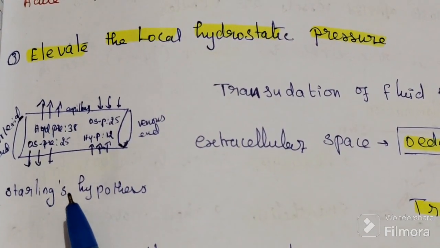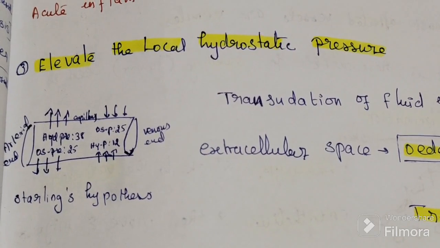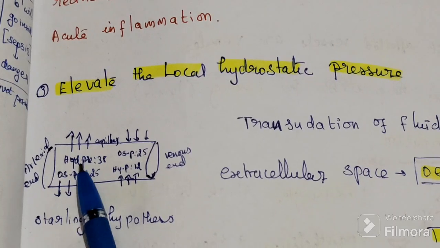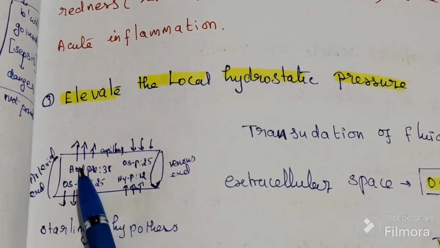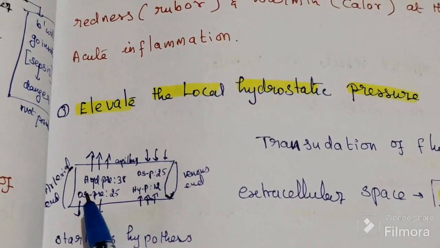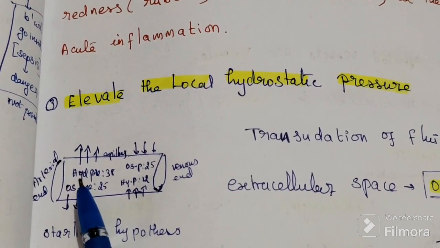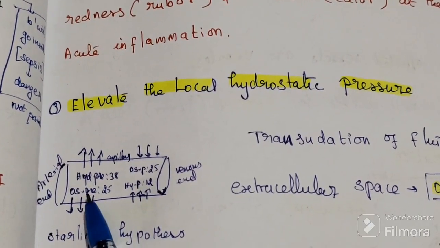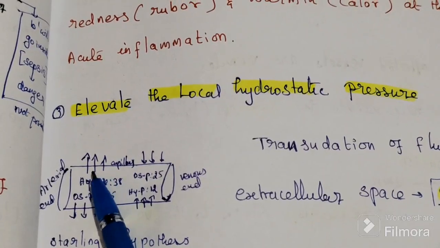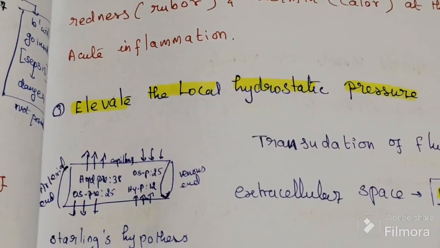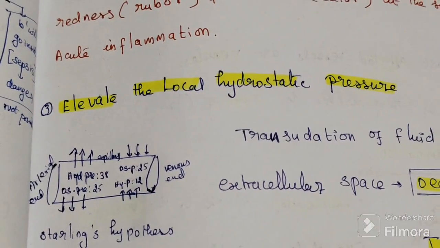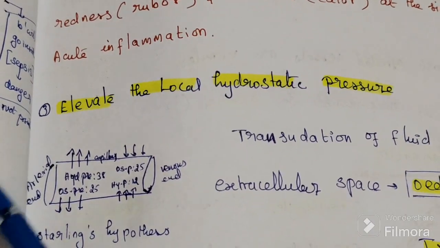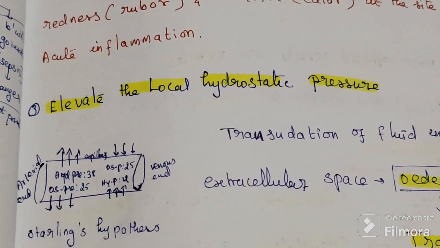According to the Starling hypothesis, blood vessels always have two types of pressure. One is hydrostatic pressure, and the other is osmotic pressure. Hydrostatic pressure is due to water, and osmotic pressure is due to protein. Osmotic pressure is inward, and hydrostatic pressure is outward. Both are equivalent and opposite. Whatever molecules go outside return to the inside. No fluid accumulation means no edema.